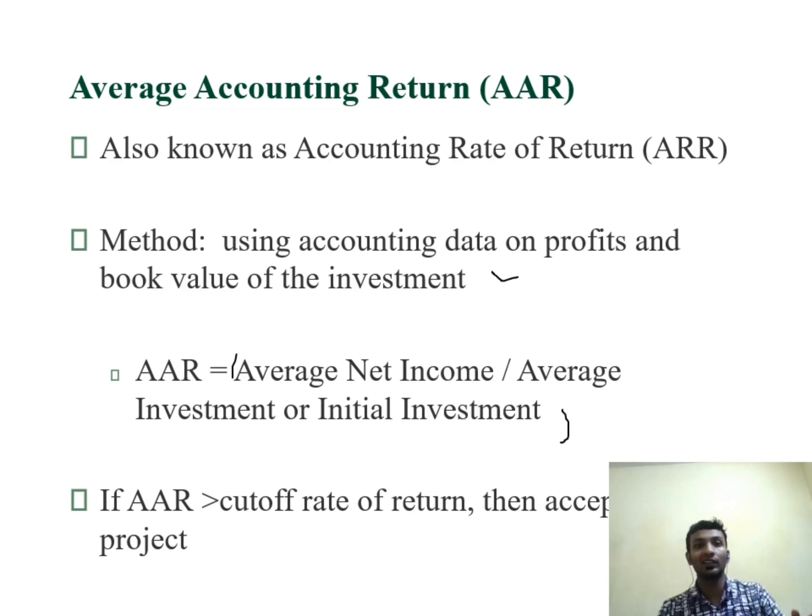In case of mutually exclusive projects, the one in which the ARR is highest is accepted. And in case of independent projects, the cutoff rate is set by the company, and if the project fulfills the cutoff rate, then it would be accepted.